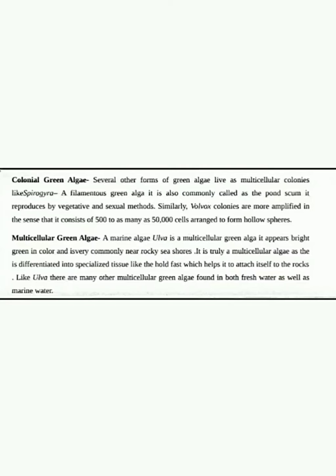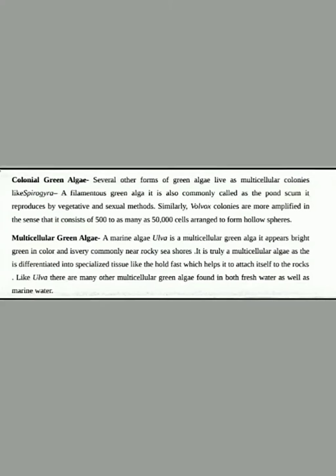In a particular colony of Volvox, there might be 500 to 50,000 cells, and these cells are arranged to form a hollow, sphere-like structure. So for colonial green algae, we studied two examples, Spirogyra and Volvox. Spirogyra is otherwise called pond scum, and Volvox has more amplified growth. So this was about colonial green algae.